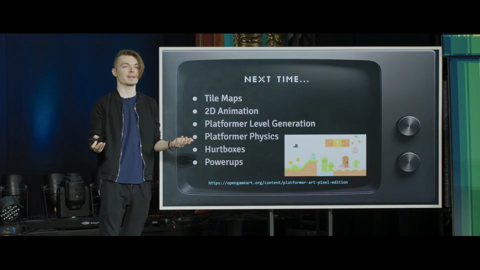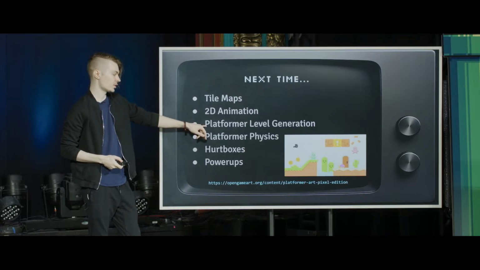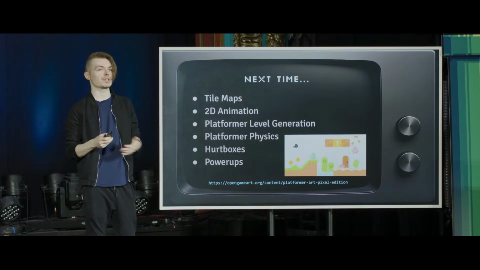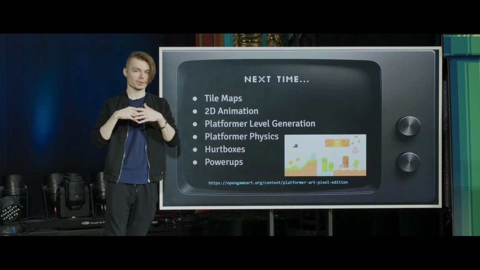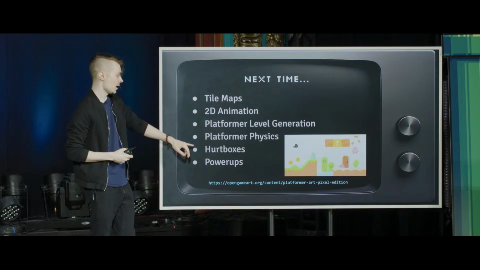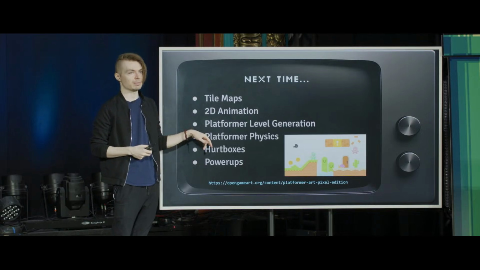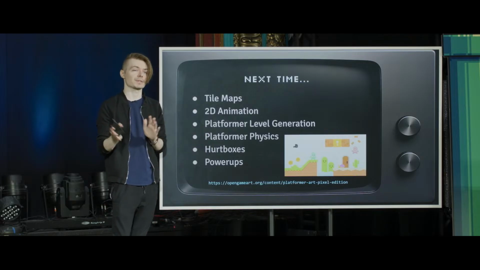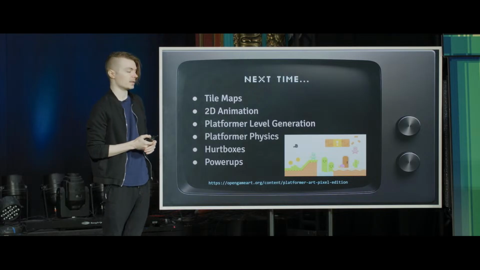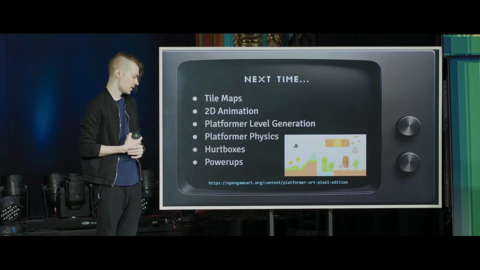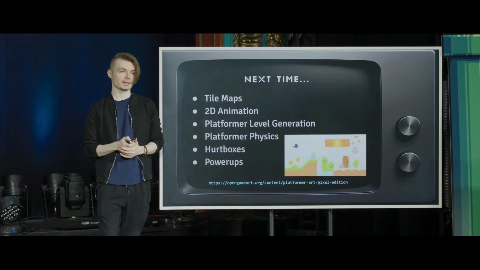2D animation. Your character should move around on the screen, but they can't be just a stiff, translating sprite. So we're going to need to animate movement and jumping and various things like that. Platformer level generation, we'll look at an actual meaningful procedural generation approach and look at some really cool level designs we can get for free just through code, which will be exciting. And then platformer physics, which is essentially an extension on AABB collision detection, but it has some slight differences in the world of platformers. And then we'll also look at hurt boxes for how to actually interact with enemies, and then lastly, power-ups and how those work and how we can use triggers to create them.